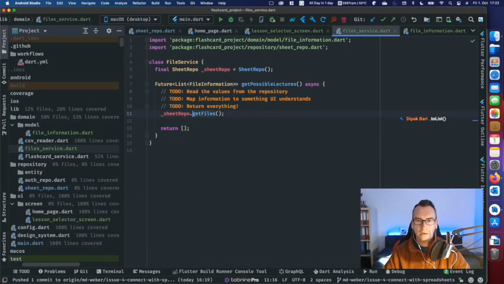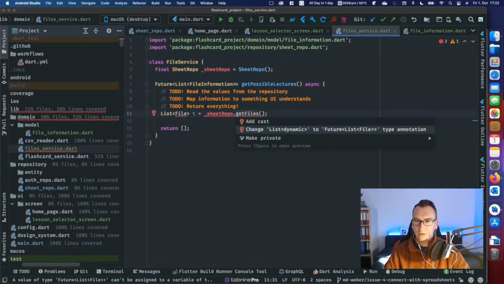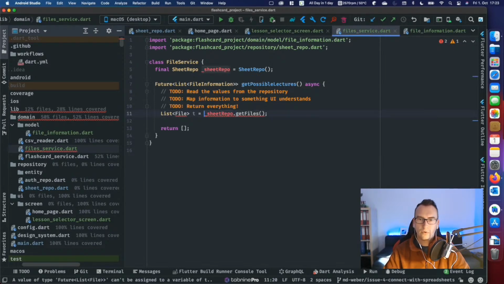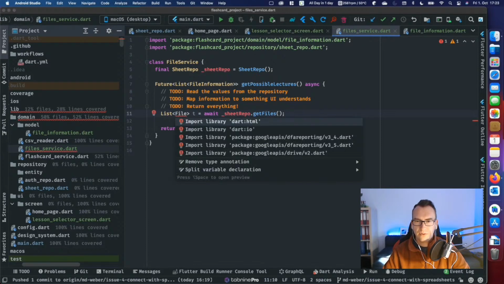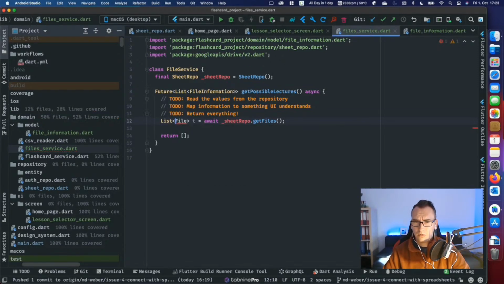So if we go back here, we get now our list of these file information. So list of file, something like that, right? List dynamic to future, and of course we have to wait for it. And this file comes from this drive version, this one. Okay.